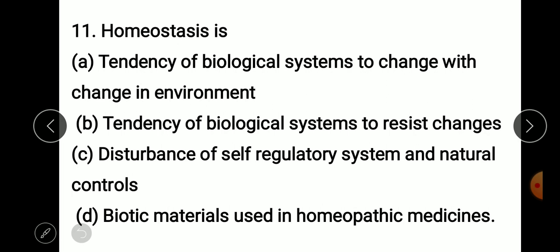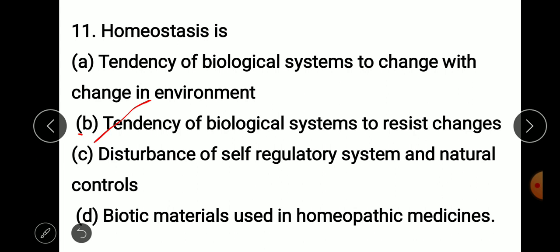It resists the change by maintaining constant temperature. If the outside temperature suddenly rises, suppose to 45 degrees, your internal body temperature is always 37 degrees, it never drops down. If the outside temperature drops by 10 degrees, your body temperature is still 37 degrees. So this maintenance of internal constant temperature is called homeostasis.